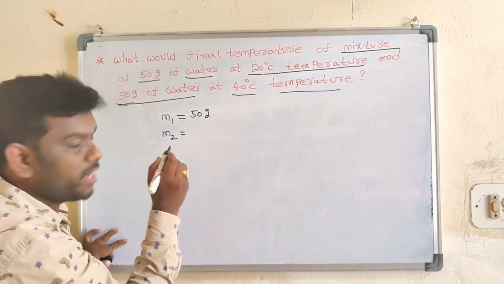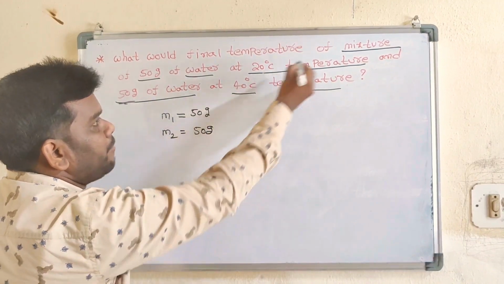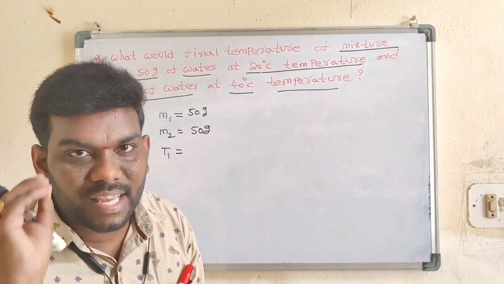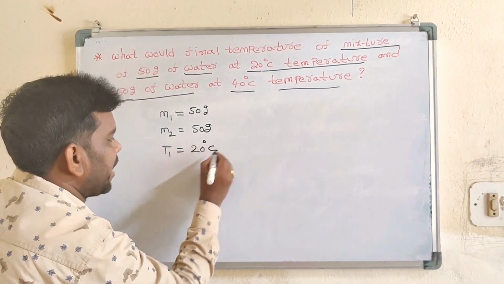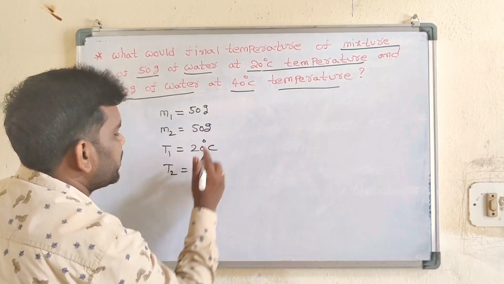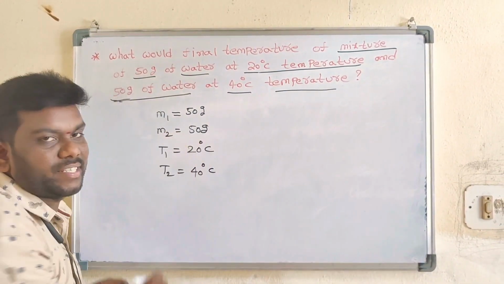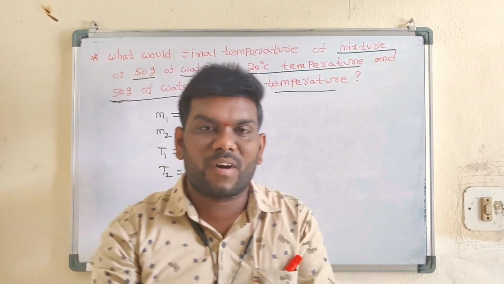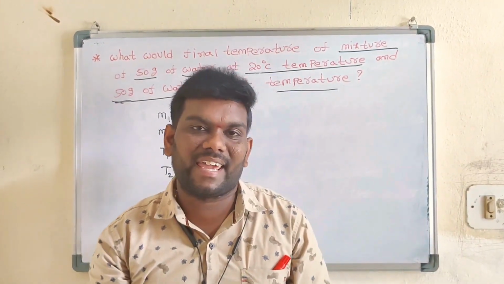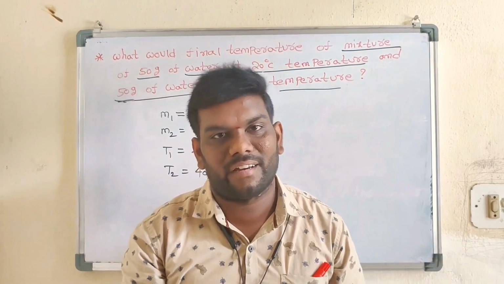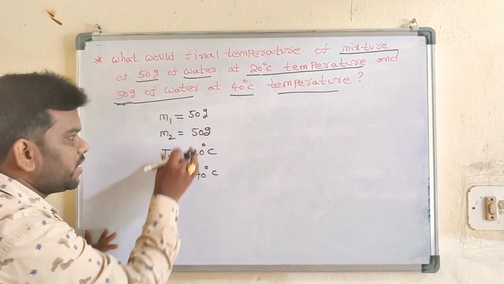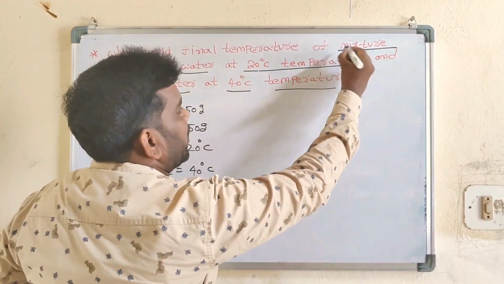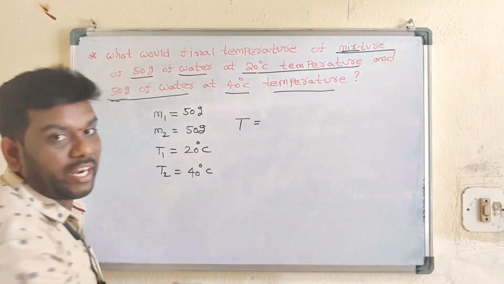Okay students, 50 grams. And temperature, first temperature T1, 20 degrees Celsius. And second temperature T2, what is that? 40 degrees Celsius. So there are two masses, there are two temperatures. First in our notes, the given points are written. So write down these 4 points. Then the final temperature is called the mixture temperature. It is denoted by T.